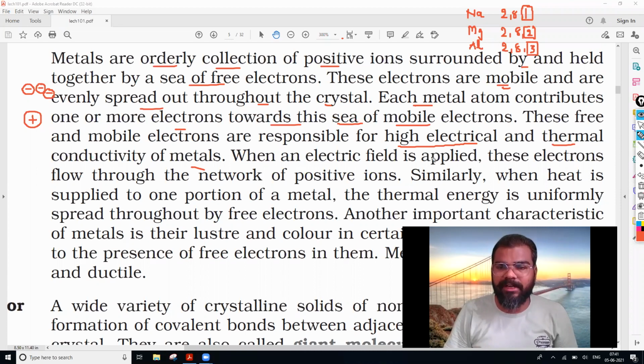When an electric field is applied, these electrons flow through the network of positive ions. Similarly, when heat is supplied to one portion of the metal, the thermal energy is uniformly spread throughout by the free electrons.